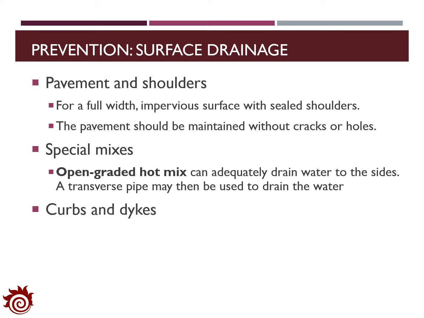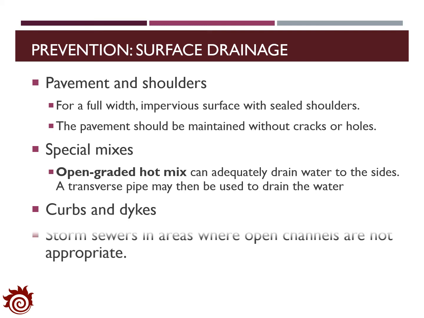Sometimes the method will also apply curbs and dikes, and if the open channels are not appropriate, then storm sewers will be installed. With this, it's able to remove the water from the surface of the pavement as quickly as possible. Moreover, it will design the pavement with a certain grade so that the water will not stay on the pavement surface.